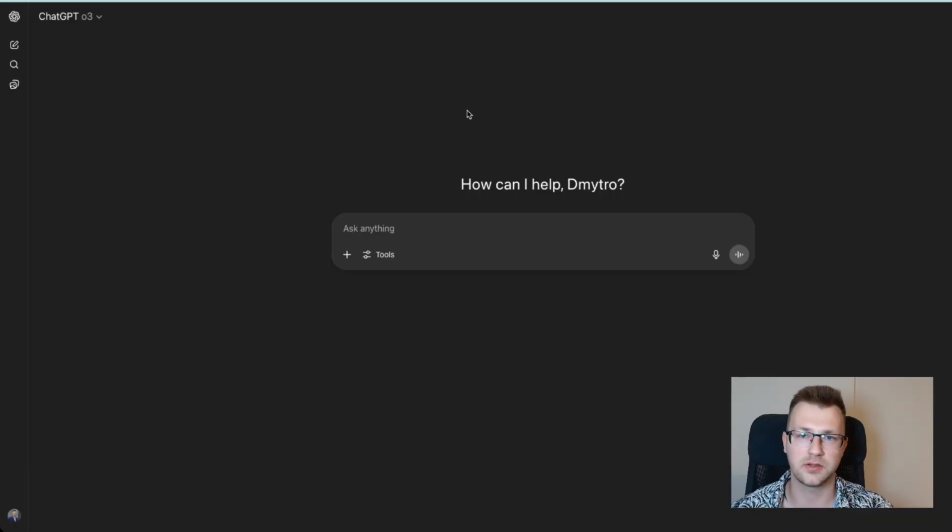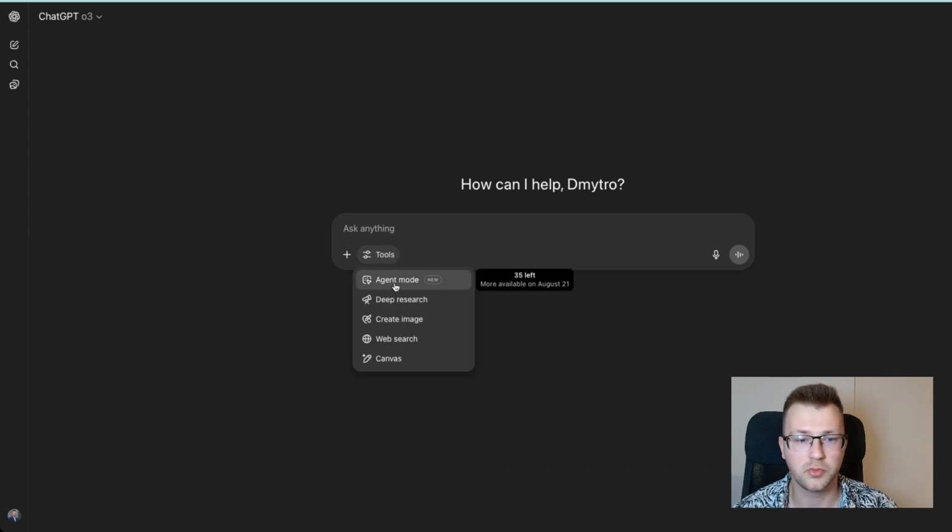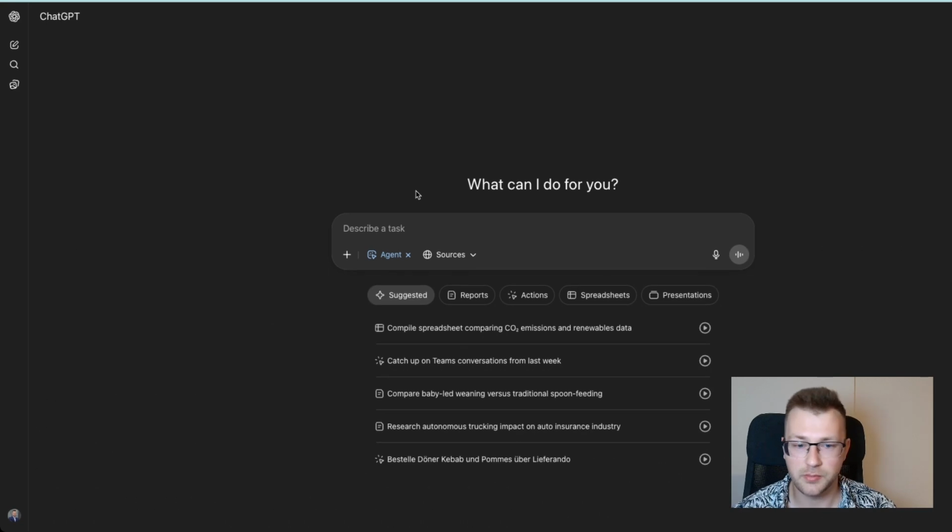How to start using it? So of course you need a Plus or Pro subscription or Teams, and what you do is you go to the tools and then pick the agent mode. So you see I already used the 5, and you basically need to describe a task you want to do. So let me book maybe a trip for August for Switzerland, a city called Mürren.